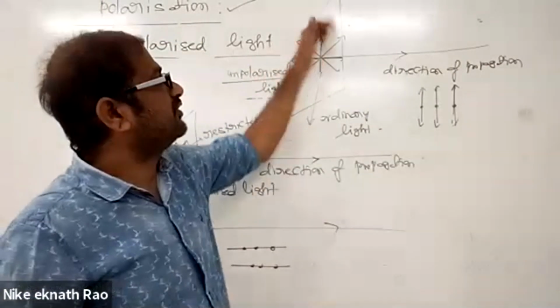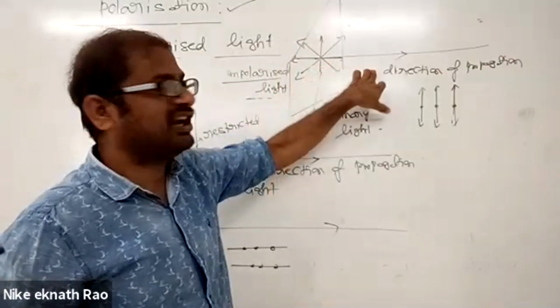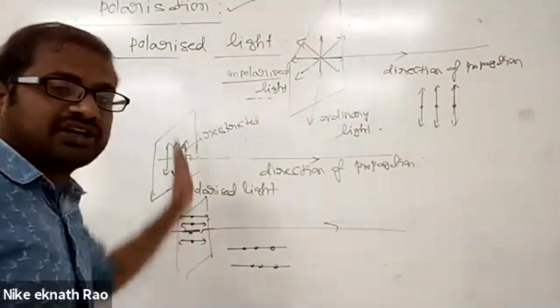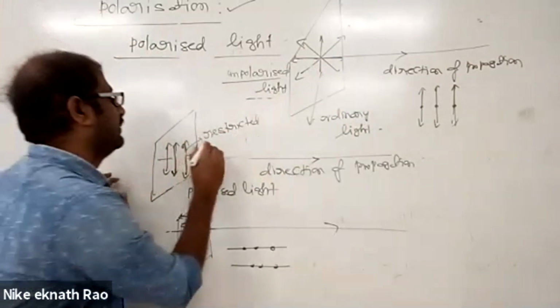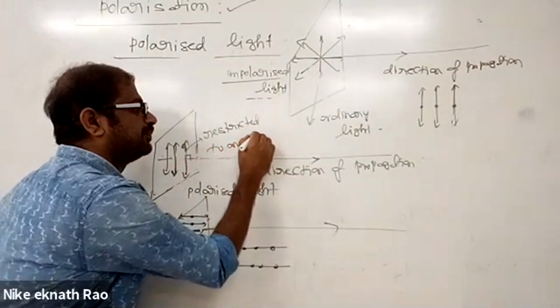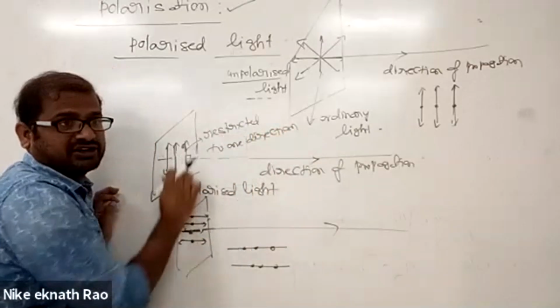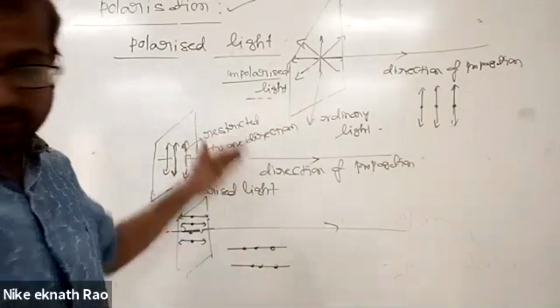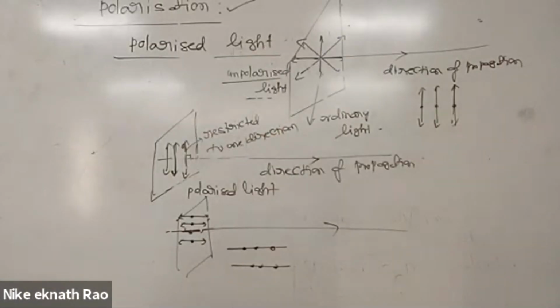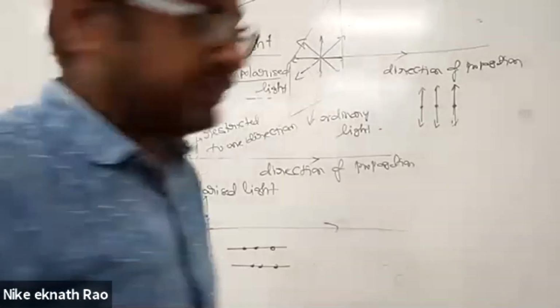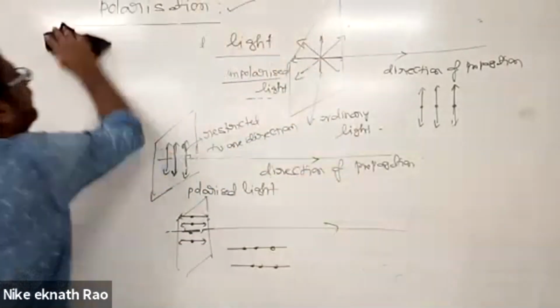Ordinary light has vibrations in all possible directions in a plane perpendicular to the direction of propagation. Here, the direction of vibrations is confined to a single plane, restricted to one direction also you can say. Of course, single plane, and in that plane also in one direction. That is known as polarized. From these two diagrams I'll end it. Notation of different types of light: polarized, unpolarized, and partially polarized.